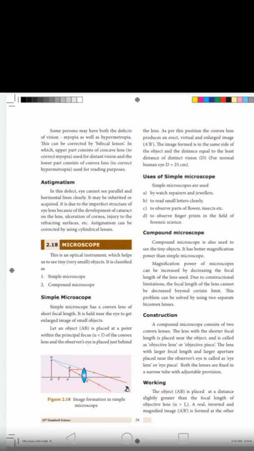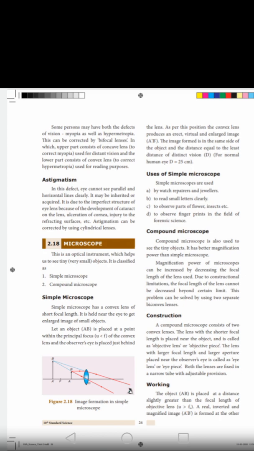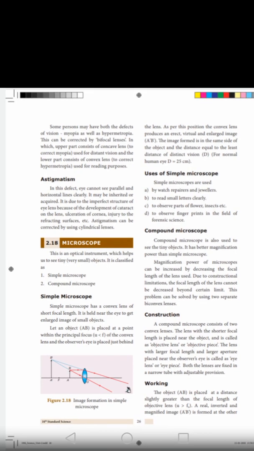Next one is astigmatism. What is astigmatism? In this defect, one cannot see parallel and horizontal lines clearly. It may be inherited or acquired. It is due to the imperfect structure of the eye lens because of the development of a cataract on the lens.